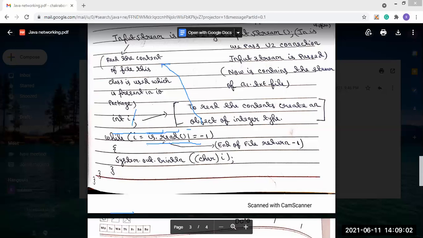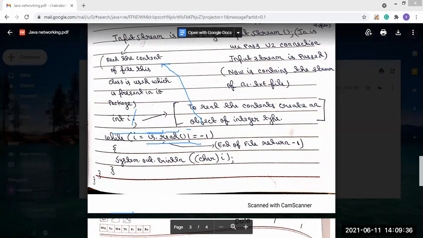There is another class, but today we will not be able to discuss it because the time is very less. Only 1 minute is left. So in the next class, I will discuss another class. There are many classes, not only these 2 or 3 classes, that can be used in Java networking. Many classes can be used, but I will discuss mainly the ones that are used the most.